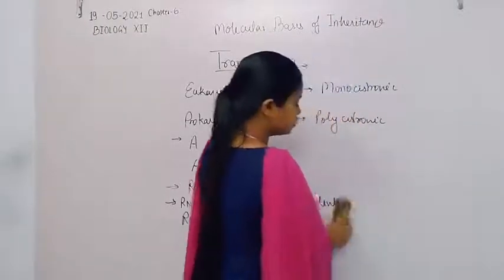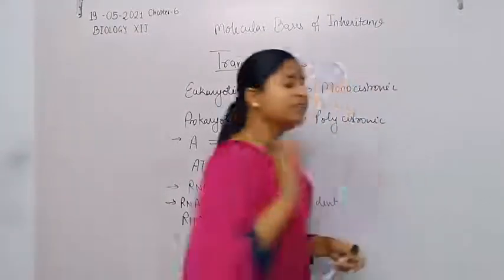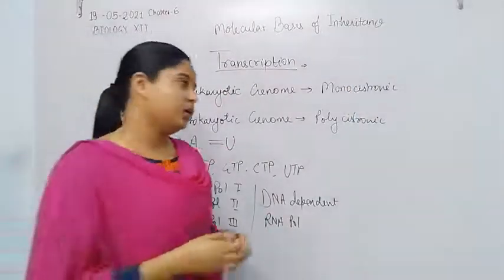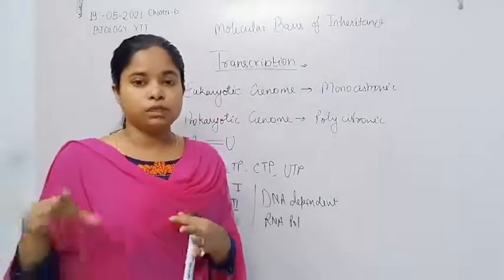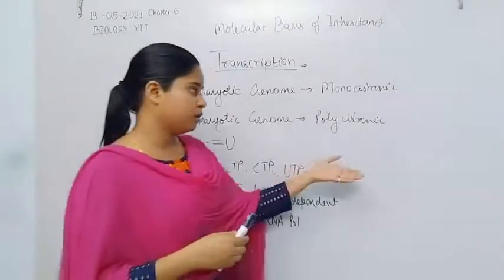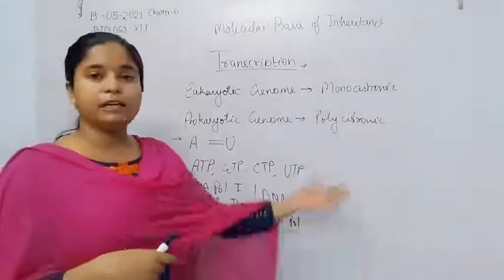All these are synthesized from the DNA molecule, and the synthesis always takes place in the direction of 5' to 3', like in the DNA molecule.